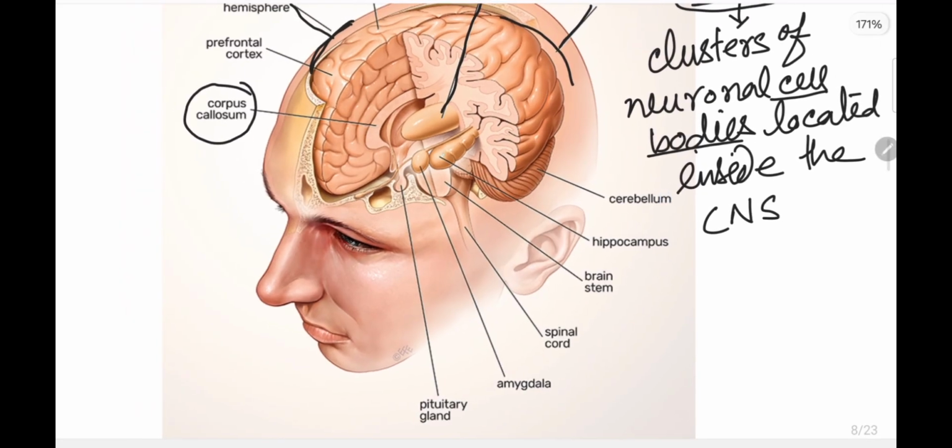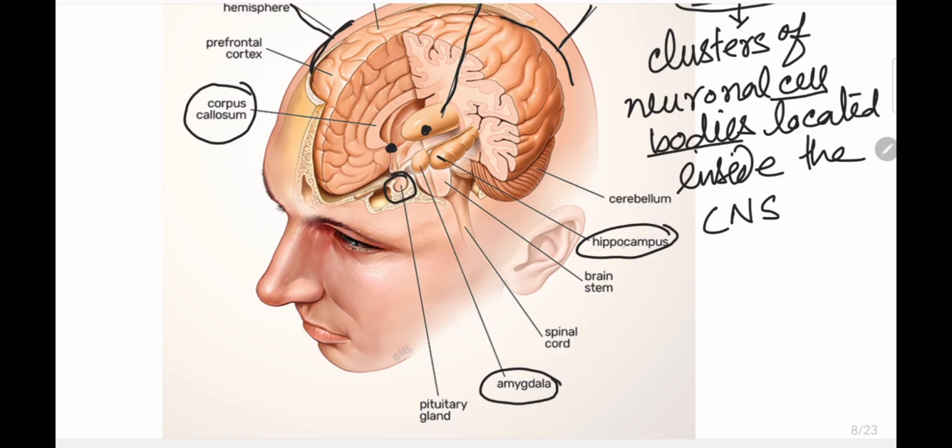There is the amygdala also, and another important structure, the pituitary. Here is also the location of the thalamus and hypothalamus, which are not visible in this picture, but are present inside, in that central place, and are part of the diencephalon.